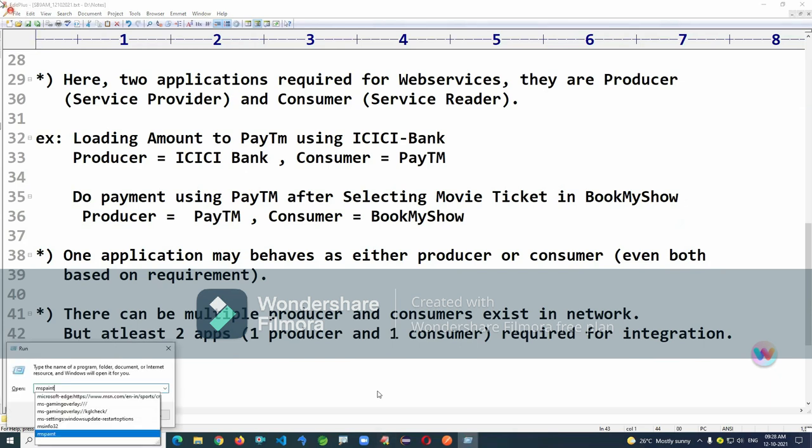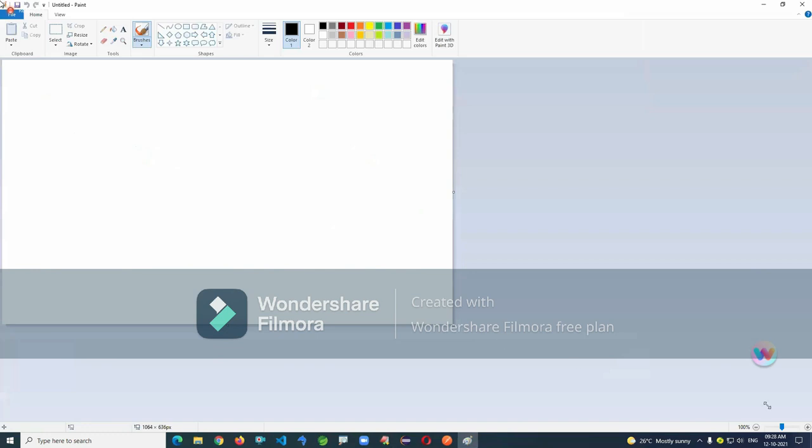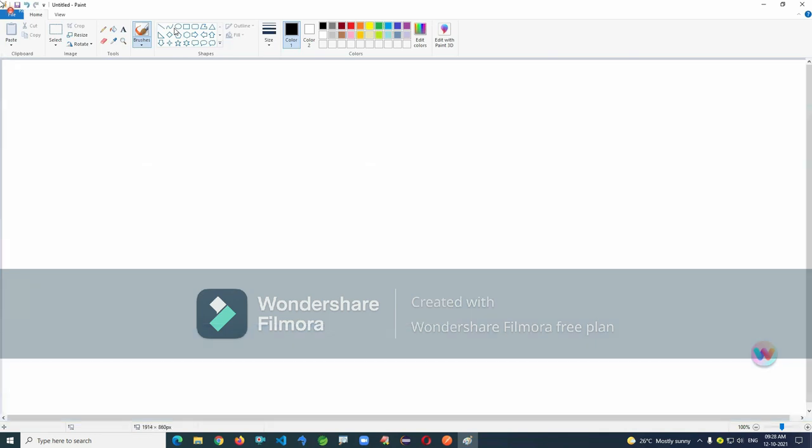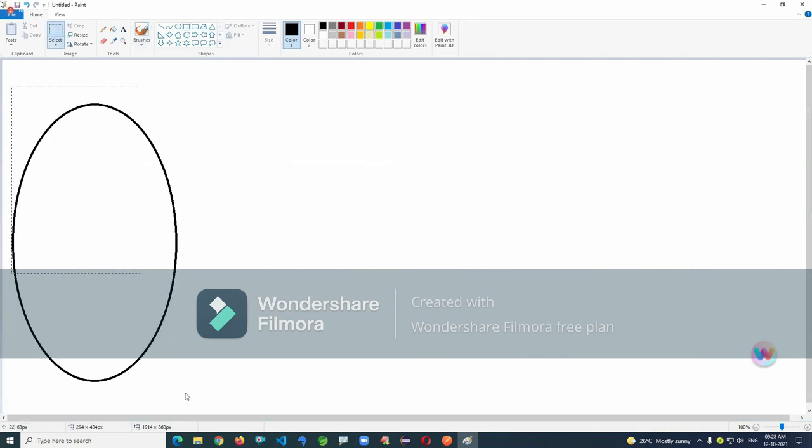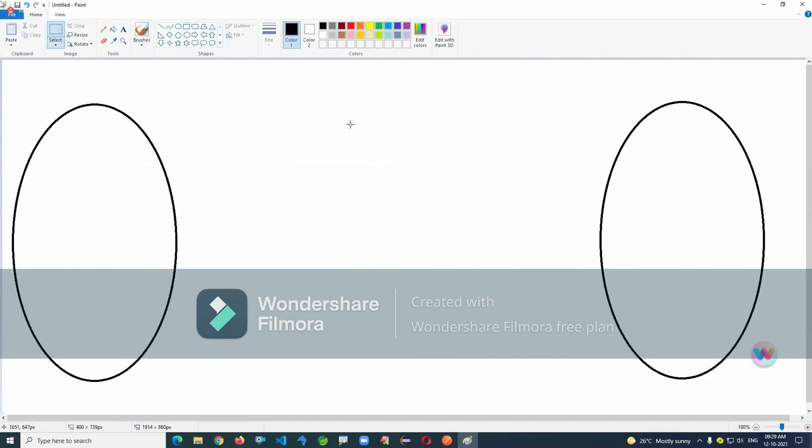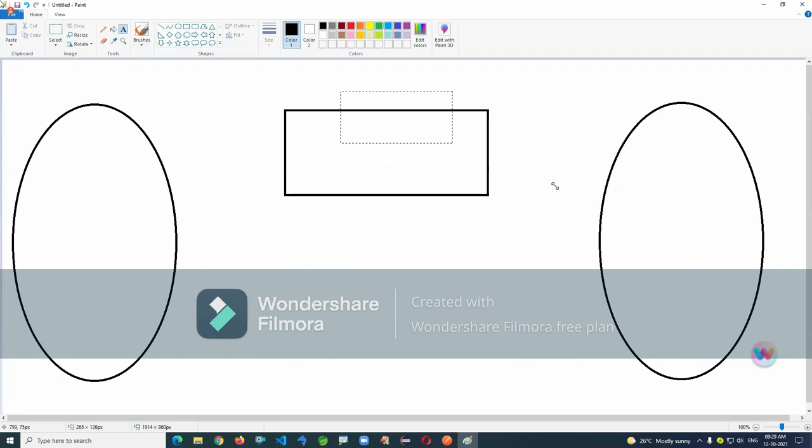Just a simple workflow process I'm showing. Look at how two applications will communicate with each other by using HTTP protocol. One is producer and second one is a consumer. What is the protocol used here is HTTP. HTTP contains request.